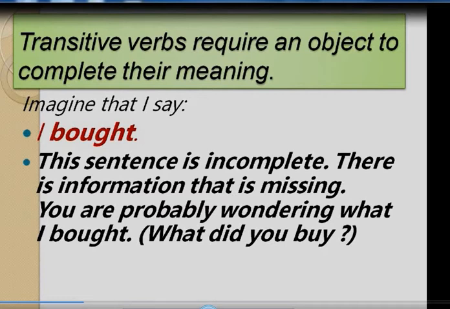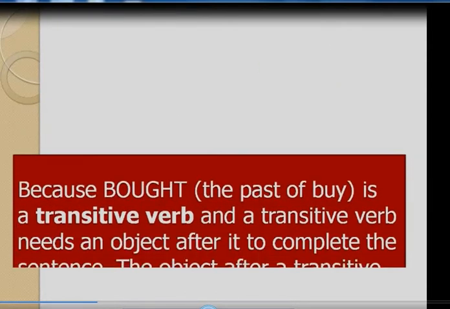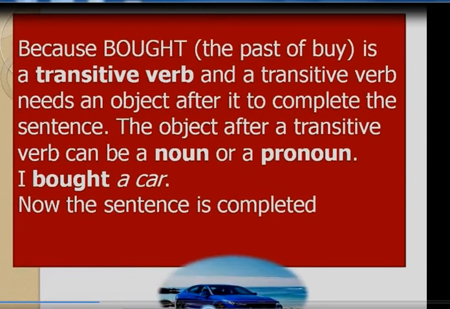So I can say I bought a pencil, I bought a pen, I bought a car, I bought a cell phone, whatever I may say. So this sentence is incomplete when I say I bought. So there must be the object, because bought is a transitive verb and a transitive verb needs an object after it to complete the sentence. The object after a transitive verb can be a noun or a pronoun. I bought a car. Now the sentence is completed.